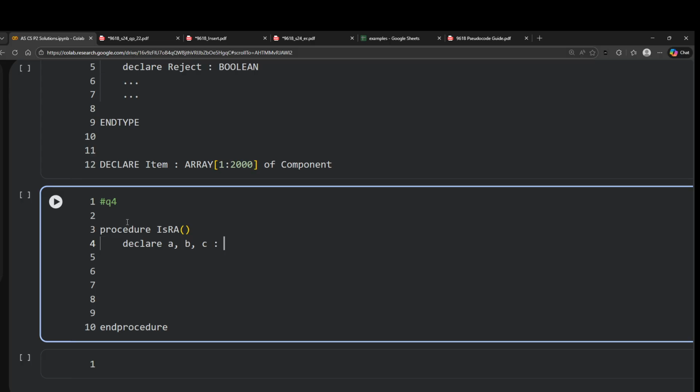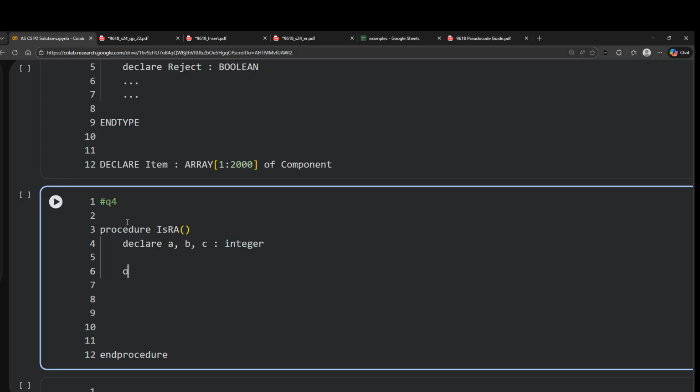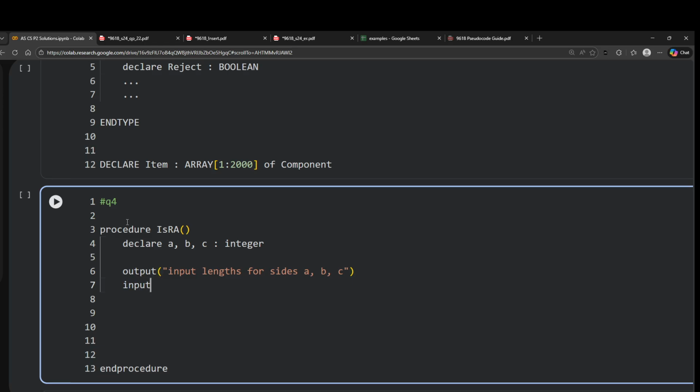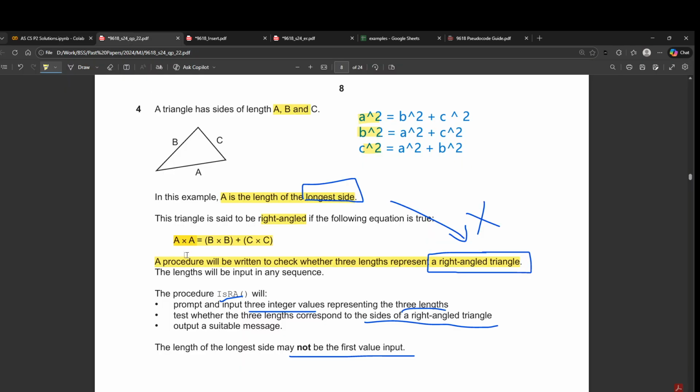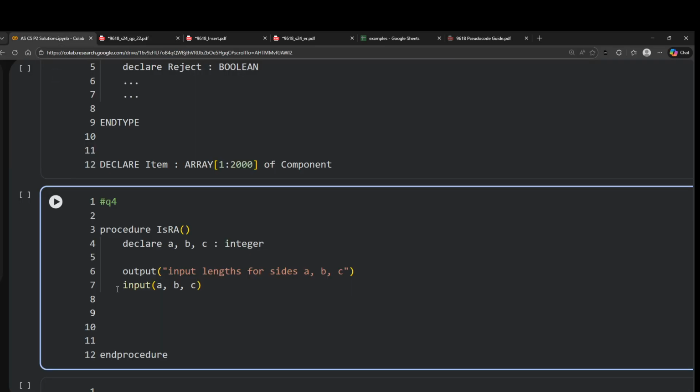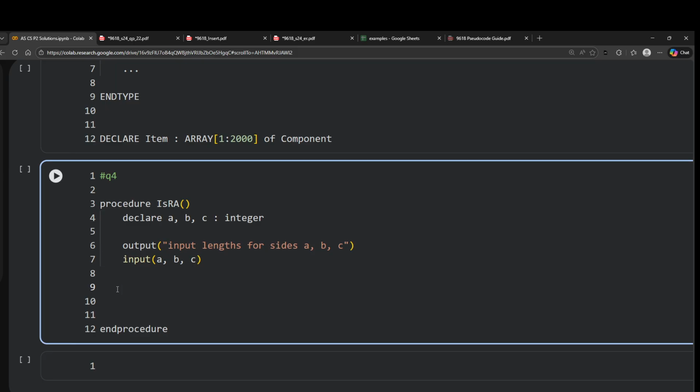So let's have three sides. Let's call them integers, and let's output the prompt. Input lengths for sides A, B, C, and then we'll input all of them at once. Input A, B, and C like this. Now in order to check if the triangle is right angled or not, we just have to check for all the combinations.